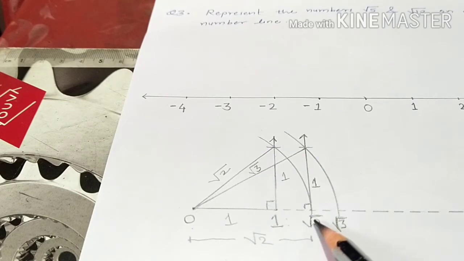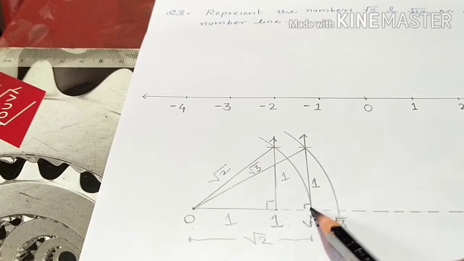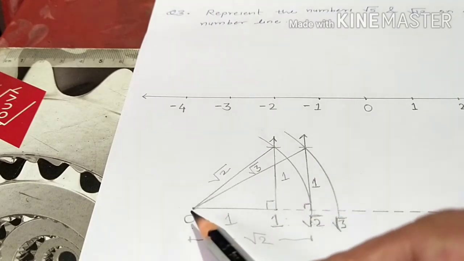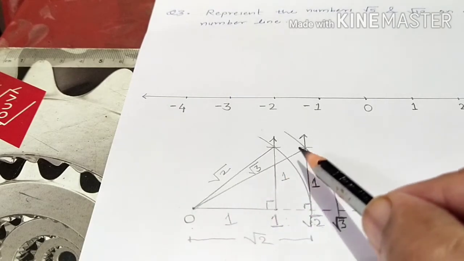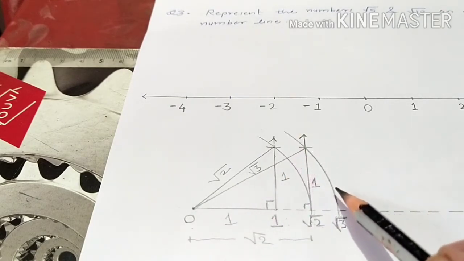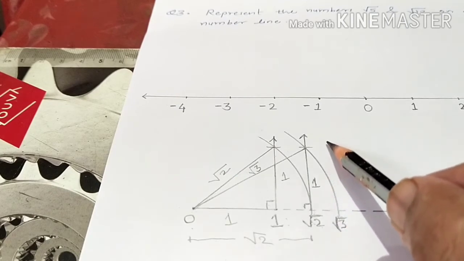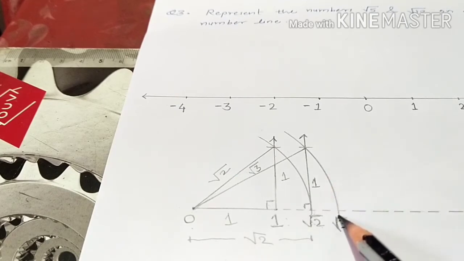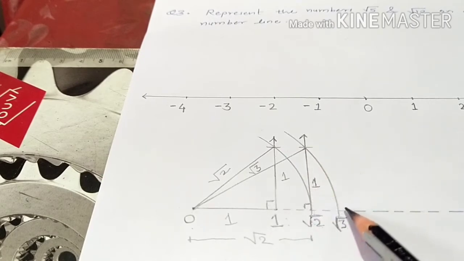Then again on root 2 you draw one more perpendicular with the same 1 unit, join with 0, so that hypotenuse is now root 3. Make that curve on the number line and you get root 3. Then draw one more perpendicular on root 3 of the same 1 unit, and you get root 4.